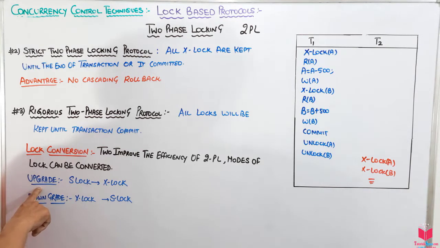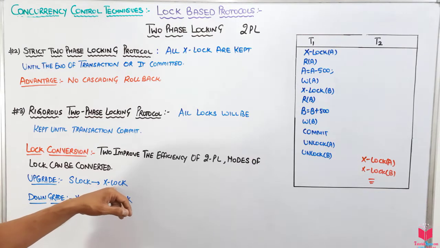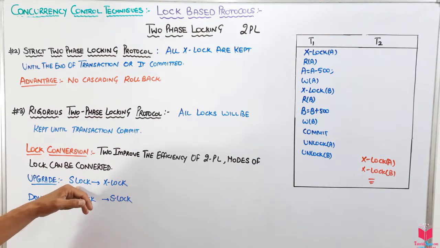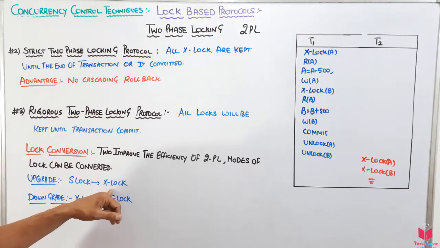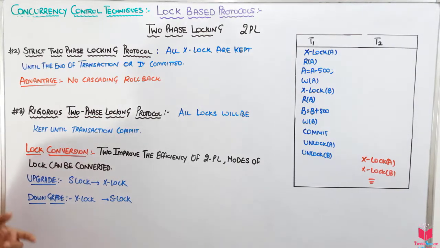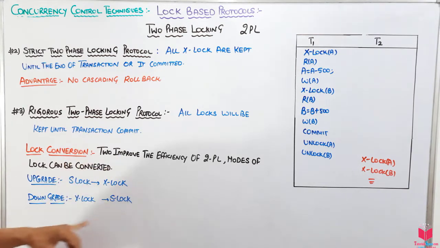We have an upgrade: if a transaction has a shared lock, it can be upgraded to an X lock, because in shared mode it can only read the variable, but in X mode it can read and write both. The downgrade is just the opposite of that: we convert the X lock into a shared lock. So we can use this lock conversion to improve the efficiency of the two-phase locking protocol.